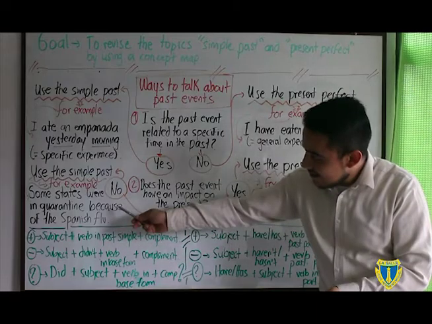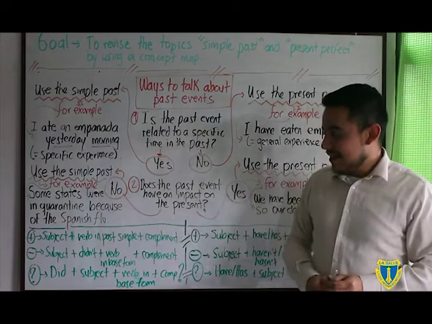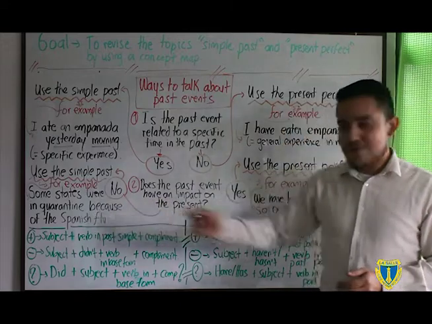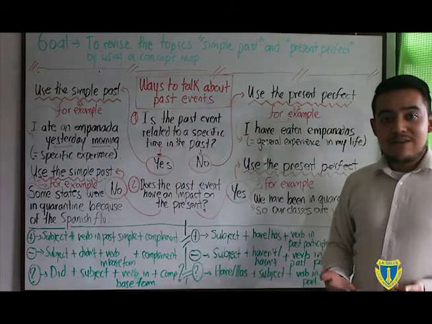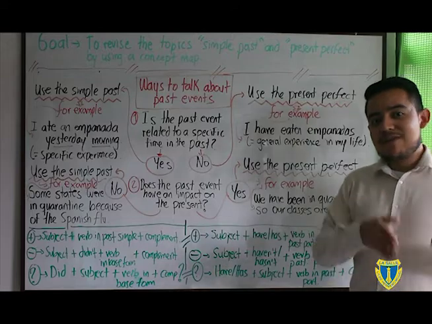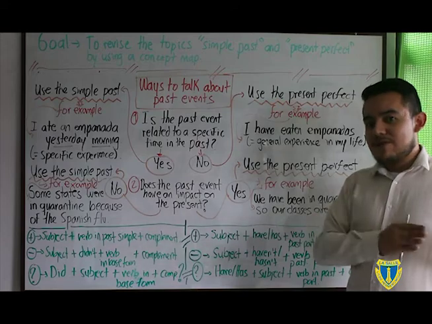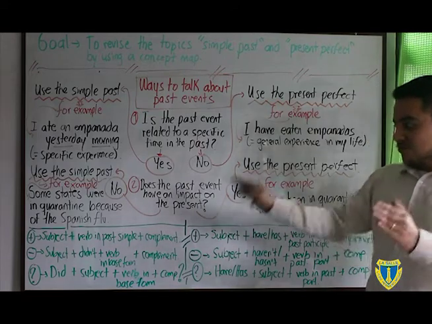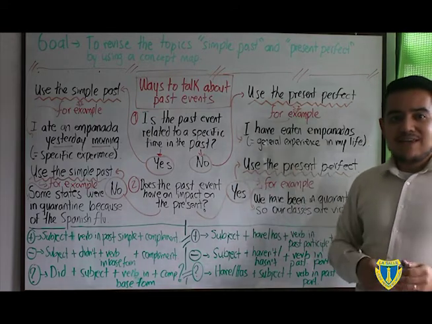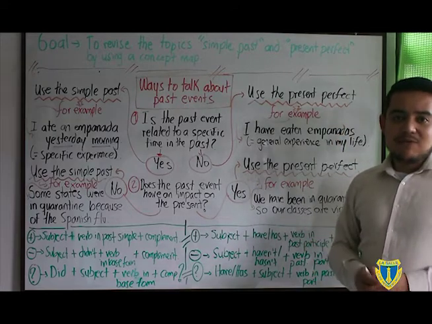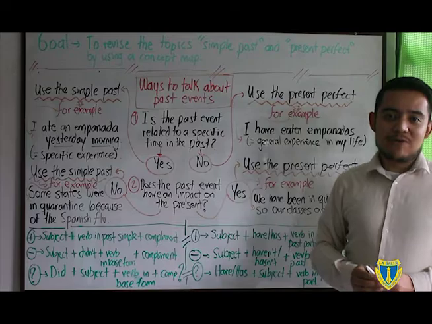So we can say that in this case an example is: some states were in quarantine because of the Spanish flu. As you can see, the Spanish flu doesn't have an effect now. So it just happened there, started there, and finished there in the past, okay? So these are two questions that can help us make sense of the main differences between simple past and the present perfect.